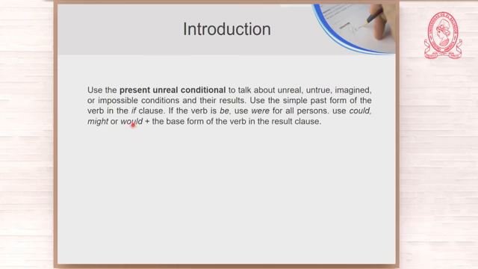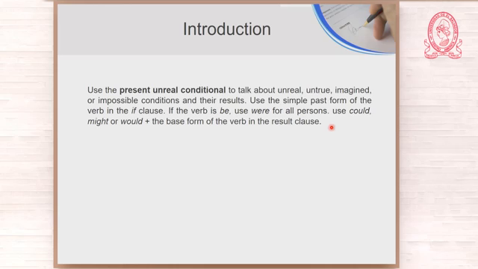We are talking about present and real conditional. If the verb is be, use were for all persons. For example, if I were, if you were, if she were, if he were, and so on. We use were for all persons.